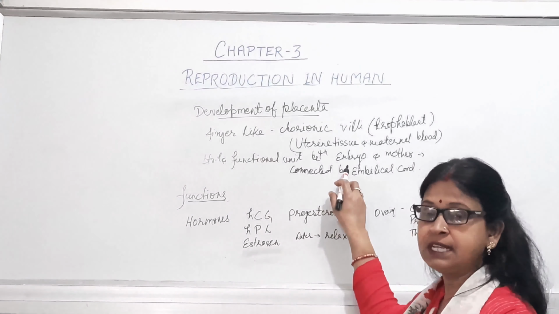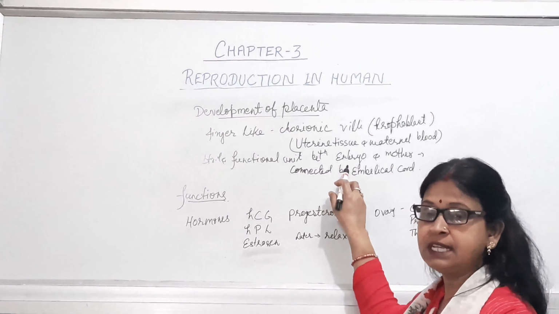This placenta functions by various means. First of all, we have to study how the placenta and the embryo are connected. The embryo and the placenta are connected by the umbilical cord. Now, the functions performed by the placenta are, first of all, all types of nutrition given to the fetus from the mother, and oxygen will be supplied to the fetus by the placenta. In the same way, CO2 and other excretory products, waste material, are thrown out from the fetus body to the mother through this placenta.